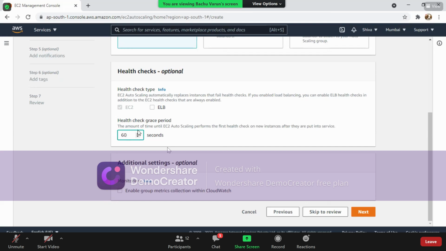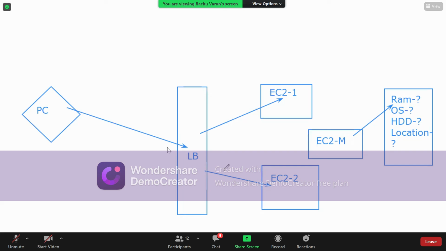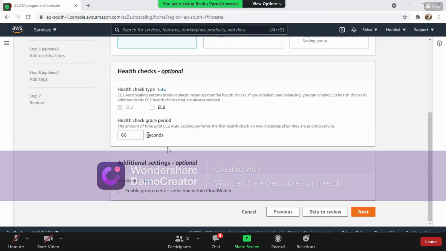You know, right? In yesterday's session, we understood that the load balancer will take care of these EC2 machines, not only to distribute the load or the traffic, it also takes care of each and every machine's health, right? If a machine's health is going down, all the requests will be forwarded to other EC2 machines. So that health check will be done every 60 seconds.